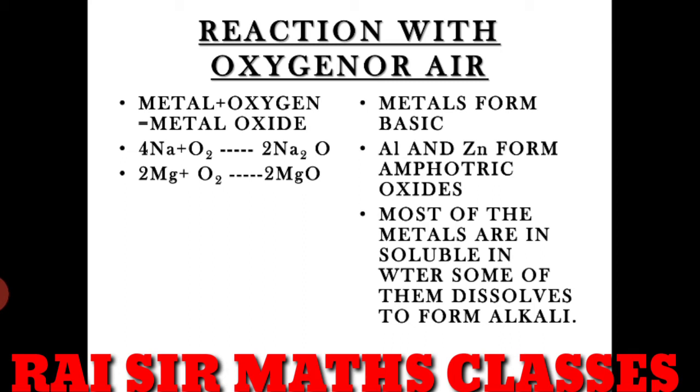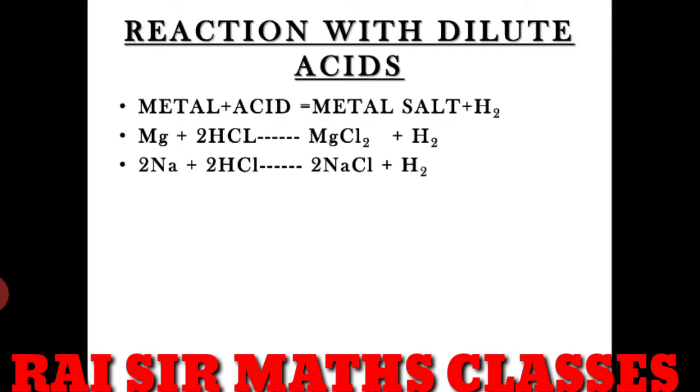So let's see another topic. When metal reacts with dilute acid. In the acid, base and salt chapter we have considered all these reactions, so I do not think I have to describe this one. Metals, when they react with acid, give metal salt, as we have considered this type of reaction in our previous chapter, acid, base and salt.